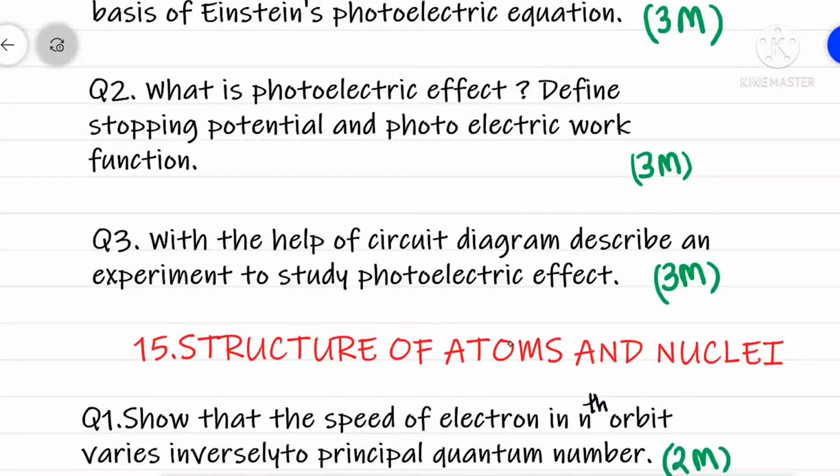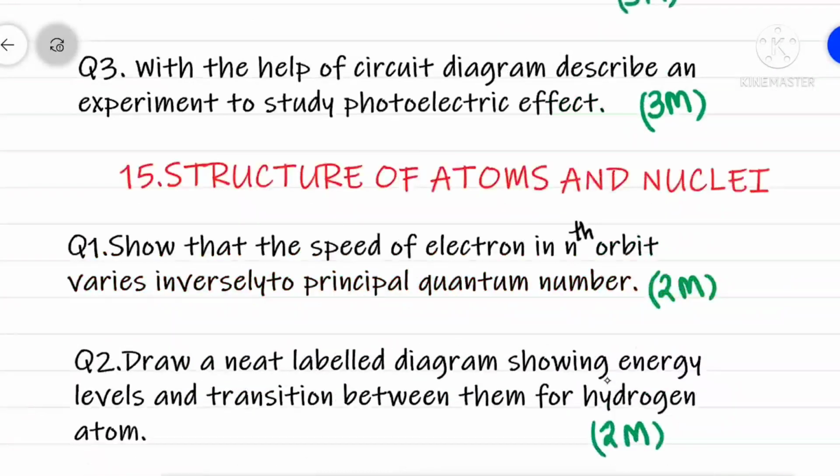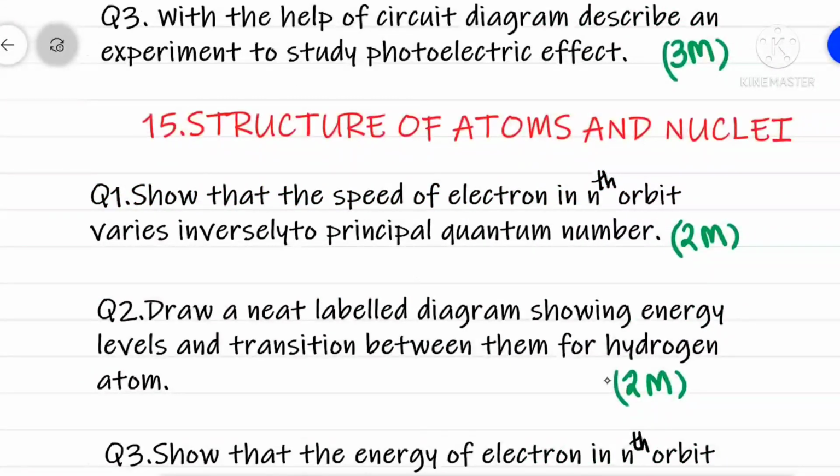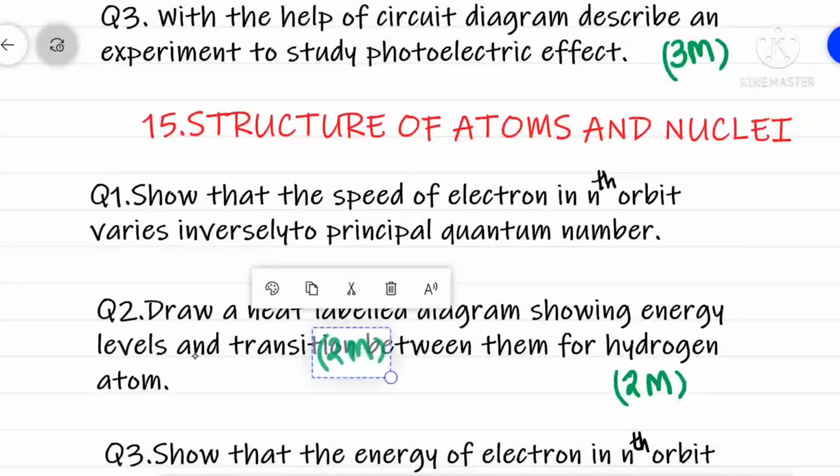3 marks. Next lesson. Lesson number 15. Structure of atoms and nuclei. In that, important questions are: Question 1. Show that the speed of electron in nth orbit varies inversely to the principal quantum number. 2 marks.